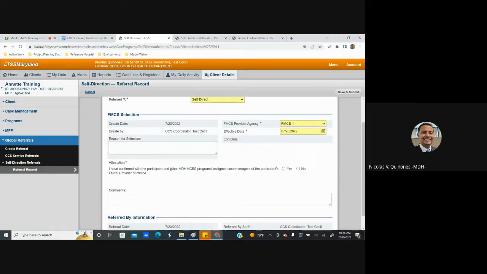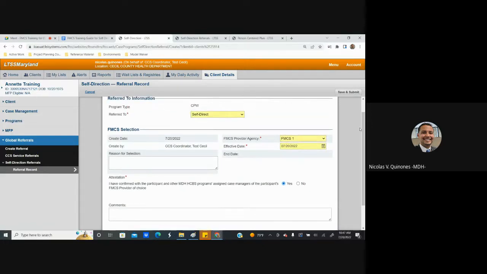And another thing that needs to be done is a confirmation of the attestation, which is basically an indicator that says that it is the participant's choice of which FMCS provider they're deciding to choose. So I'm going to answer yes. And then the final step is to click on the Save and Submit button in the upper right-hand corner.